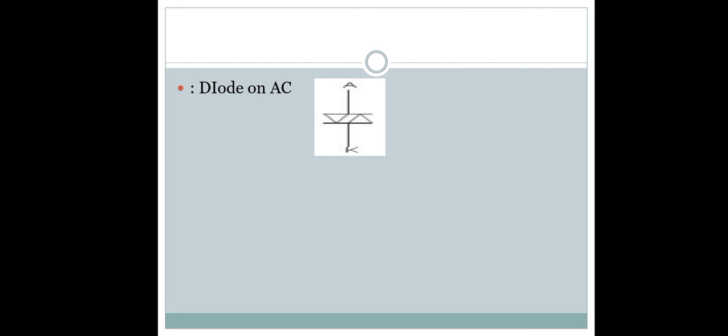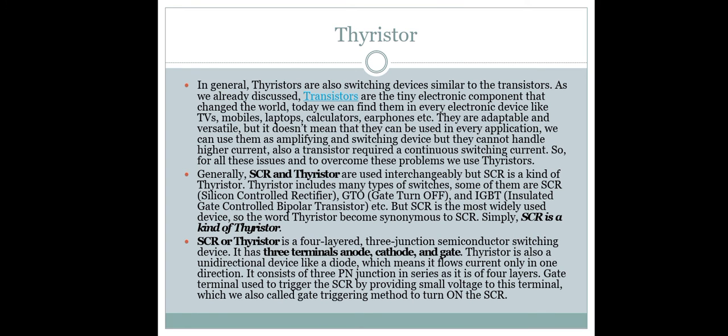Then last is the diode. The diode is a two terminal device. It flows current in only one direction. There are two terminals, anode and cathode. This is the symbol of power diodes.